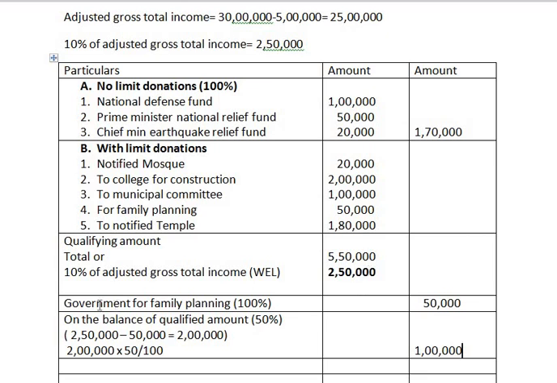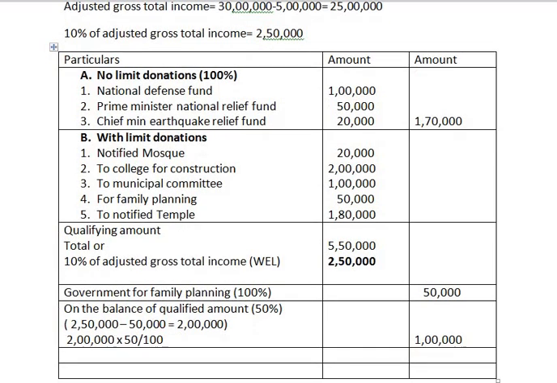From this, first we take the government for family planning, which is taken at 100%, so the 50,000 is taken directly to the outer column. After that, the balance remaining is 2 lakh, on which 50% is computed, which comes to rupees 1 lakh.